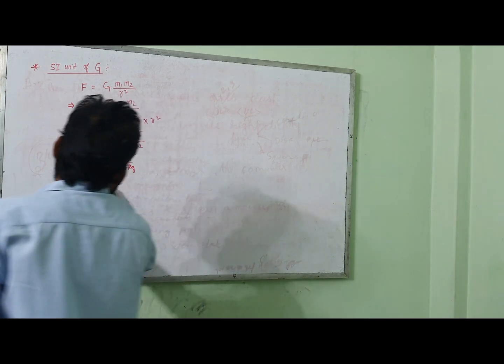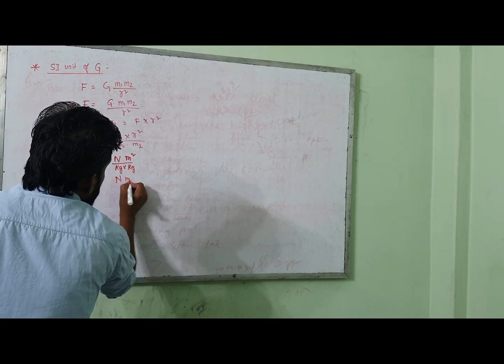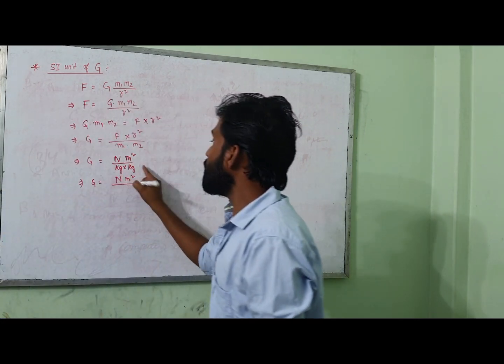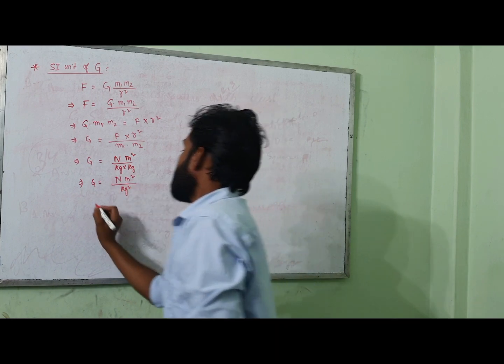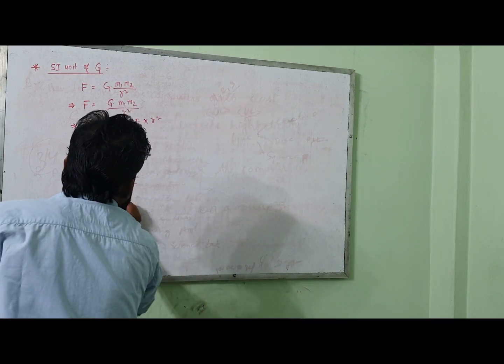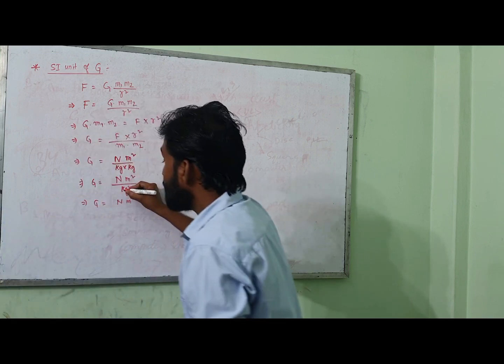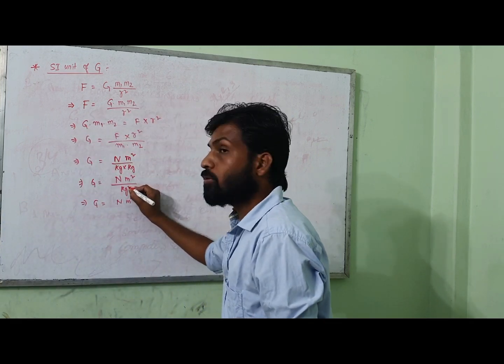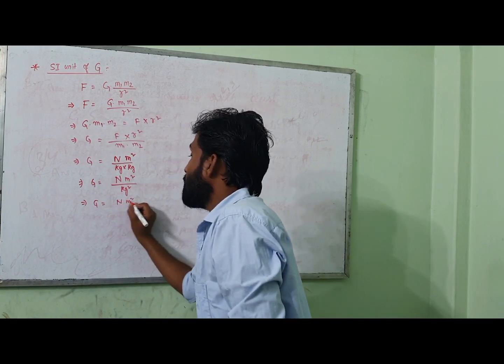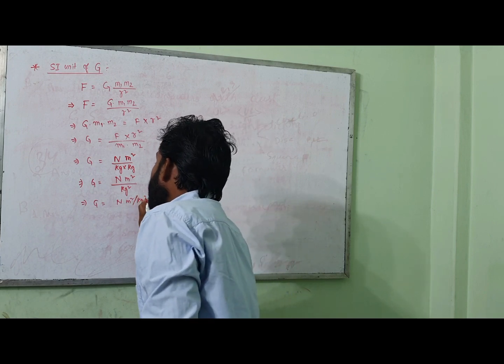So what will I get now? N m square divided by kg into kg, which means kg square. If you bring it outside, the positive power will become negative power. So it will become Nm square by kg square.